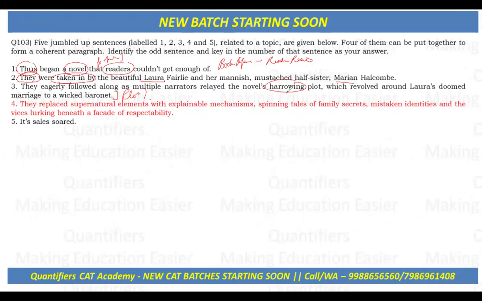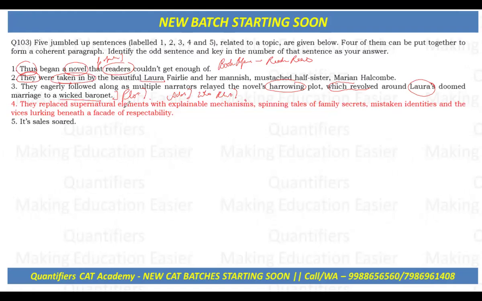The story revolves around Laura's ill-fated marriage to this villainous baronet. So the sentence adds how the story is told and what happens in it, more about the plot, right?